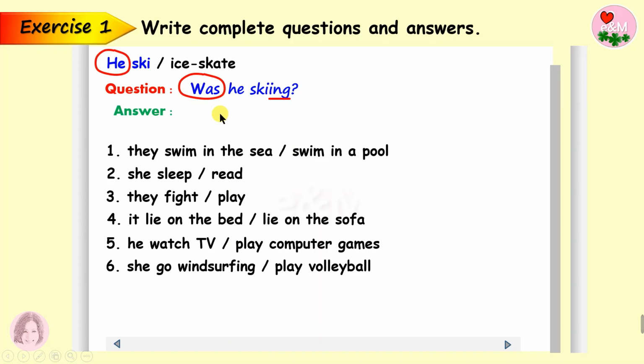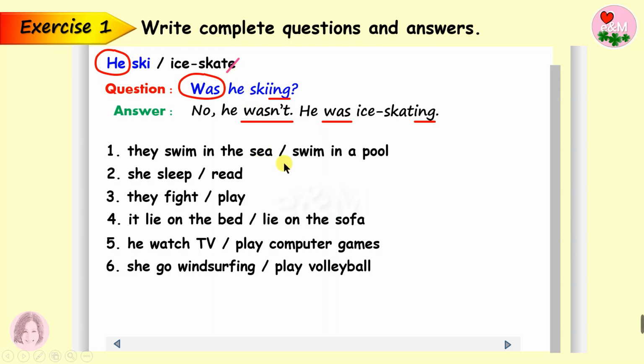For the answer, all we have to do is take was from the question and use it in our answer. So, no, he wasn't. Just take the answer from the question itself, okay? And he was doing something else. What was he doing? He was ice skating. Remember, when we have a verb like ice skate, it ends with an E.